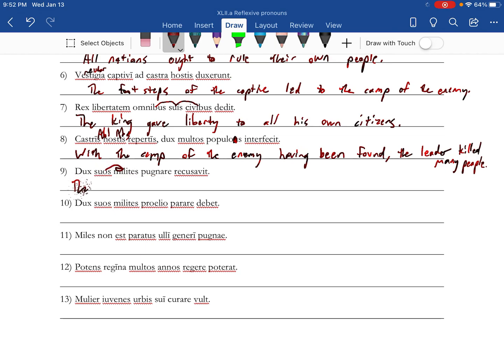All right, we got another reflexive adjective, so the leader refused to fight his own soldiers.